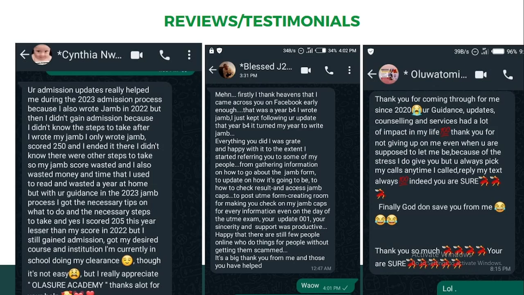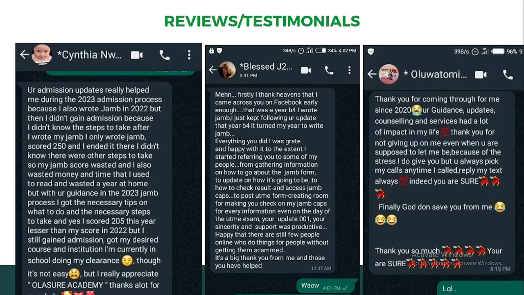Of course, this book was written the end of 2023 exam, so it's majorly for you preparing for exam in 2024, which is going to be a very useful one for you. So she scored 205 last year, and fortunately she was able to gain admission to study her preferred course. And currently, as she said, she's undergoing her school clearance.